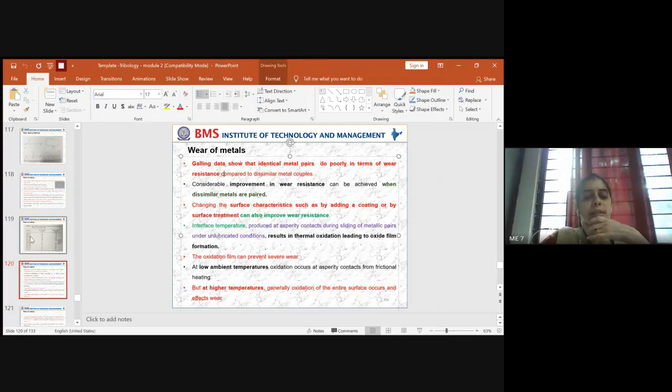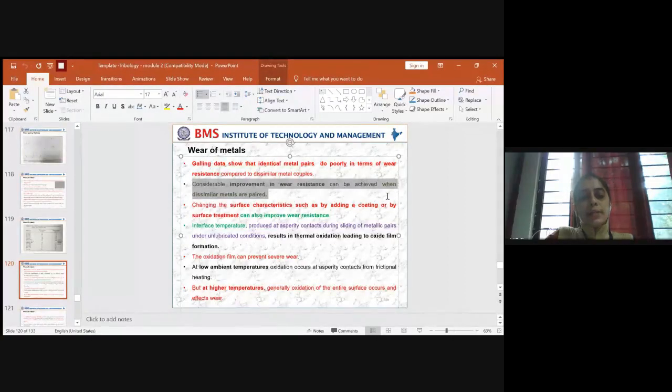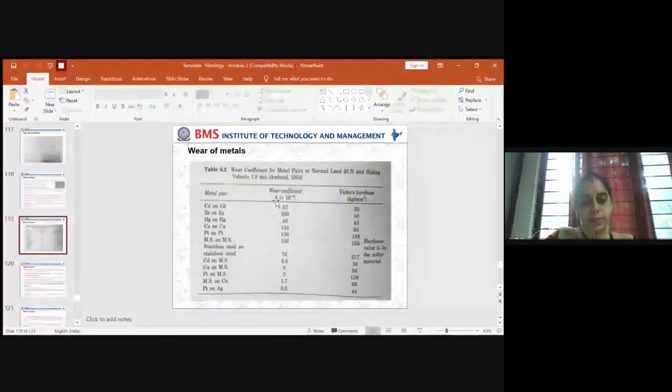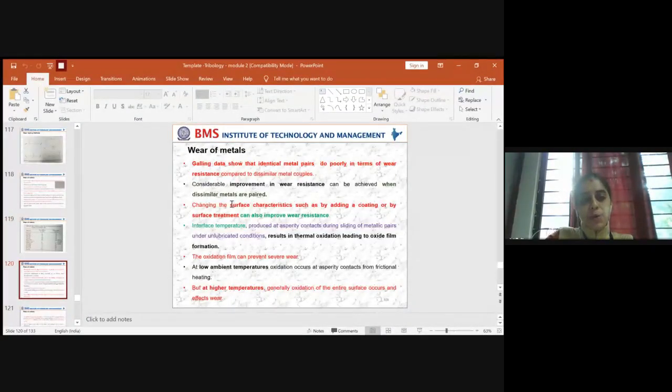So related to this data, you have to keep something in mind. What you have to understand is that considerable improvement in wear resistance can be achieved when dissimilar metals are paired. I'm speaking now with respect to the table. You see here the first point.